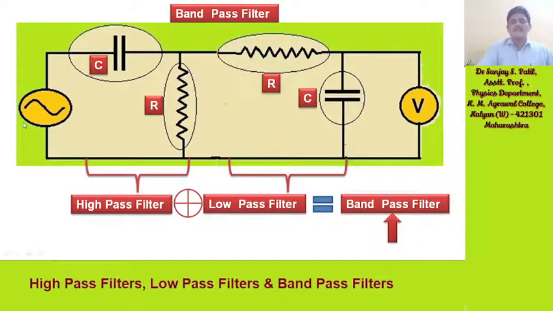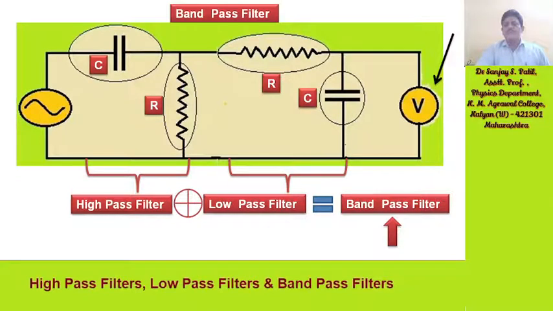Now we apply frequencies one by one from low to high from this frequency generator and measure the voltage with the help of this voltmeter.